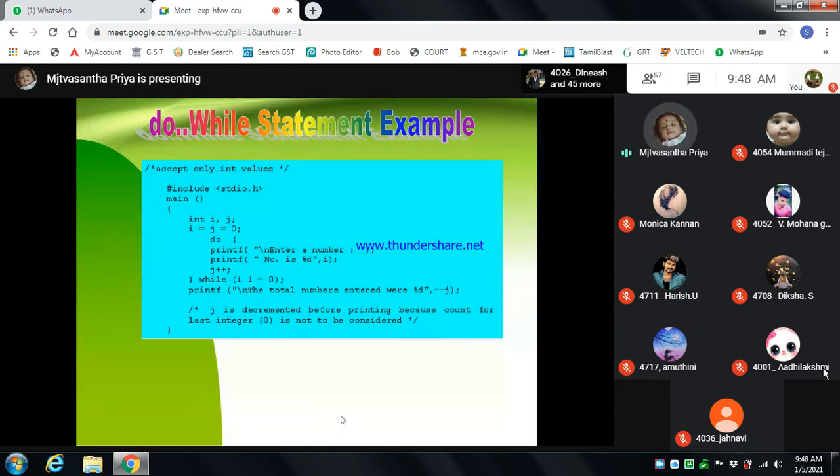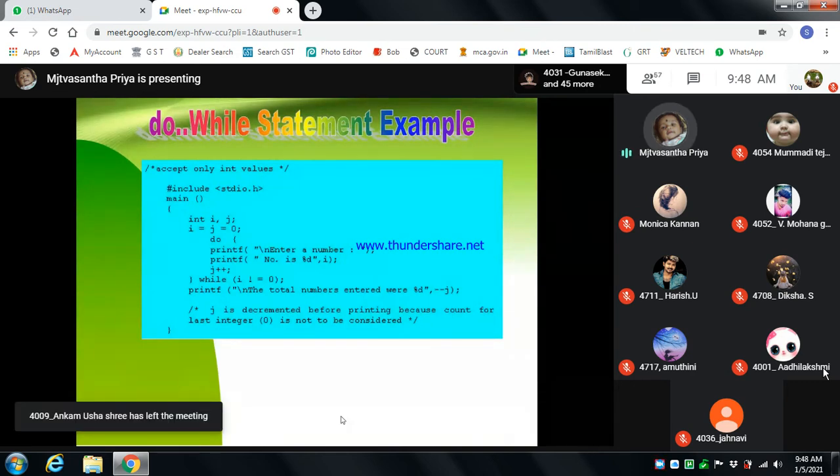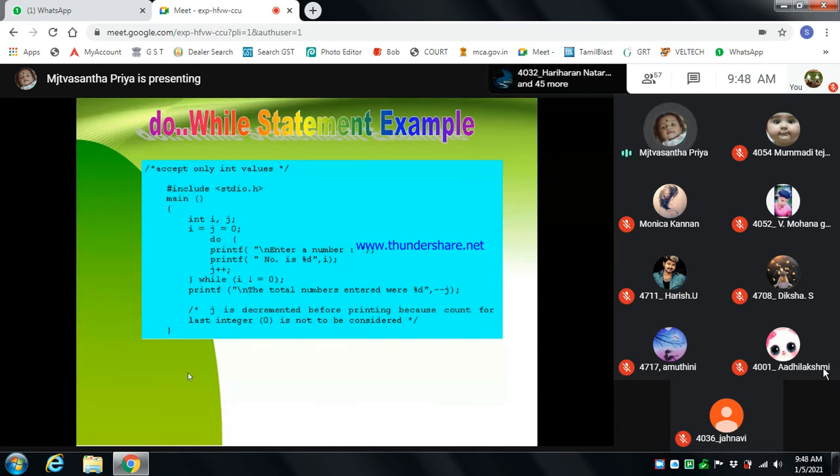So here, look. In the do while we are using the conditions and printing the statement after giving the condition while i is not equal to 0. Here we are initializing i equal to 0 and j equal to 0. After that we give the statement to enter a number, then read the i value and increment j plus plus.